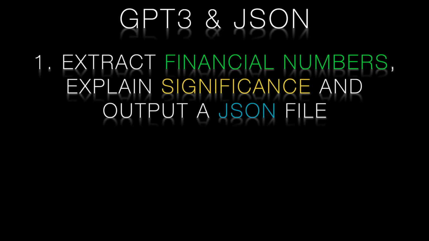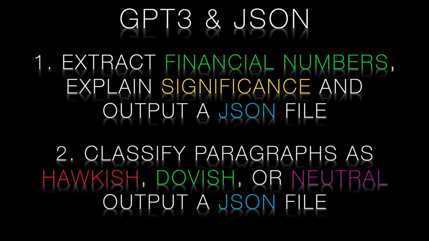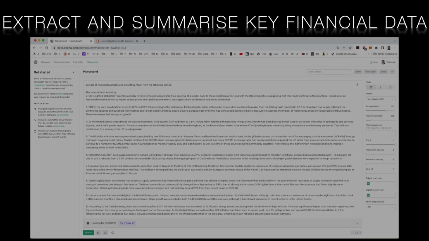So let's revisit our earlier tasks. We'll first ask GPT-3 to extract all of the financial numbers that it encounters, provide an explanation of their significance, and write the output to a JSON file. We'll then revisit our sentiment analysis. This time, we'll ask GPT-3 to classify the paragraphs as hawkish, dovish, or neutral, and then put the output to JSON. So here is our first task.